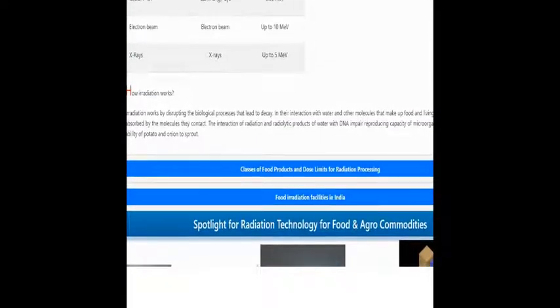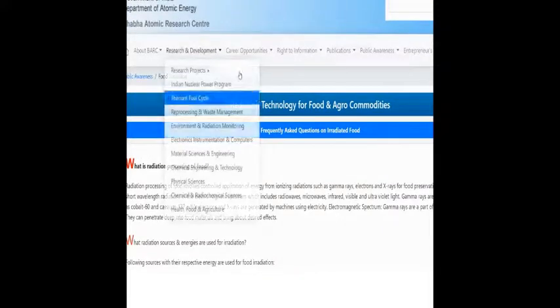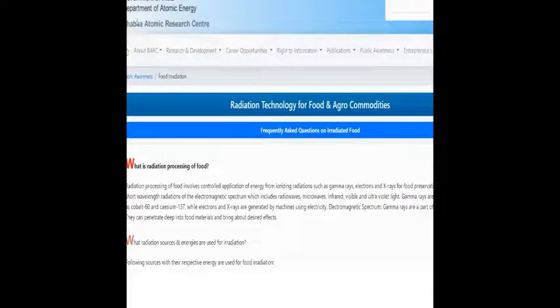If you are interested, you can see them, but these are quite technical in nature. My intention was just to show that even BARC, a famous institute under the Department of Atomic Energy, is involved in food irradiation because X-rays and gamma rays are used. Different techniques are used and the places are also shown. This is just for information, so that you remember that the Department of Atomic Energy is also involved in the food irradiation method.